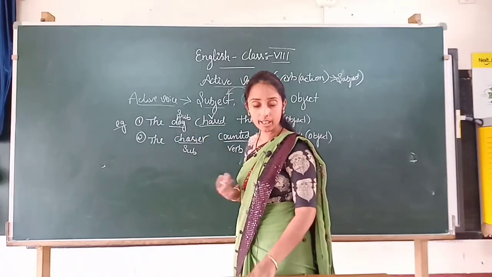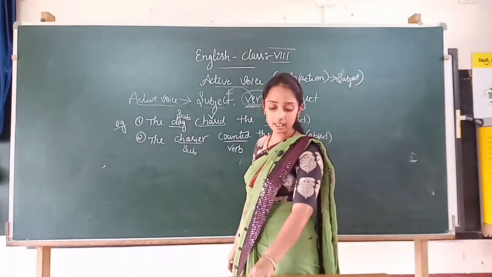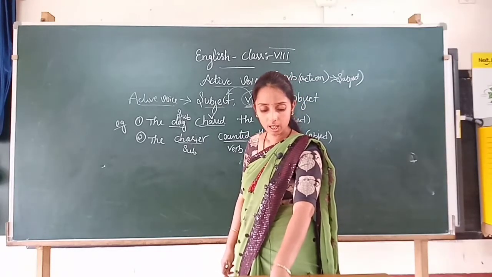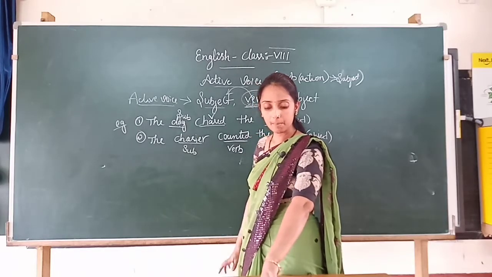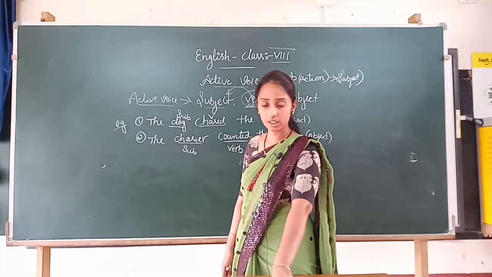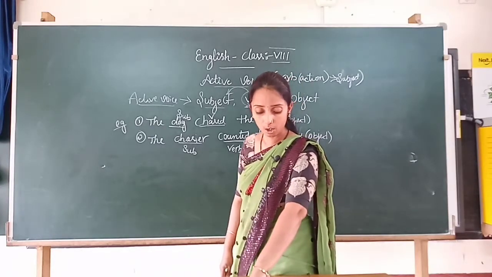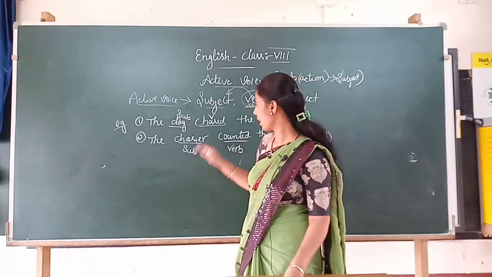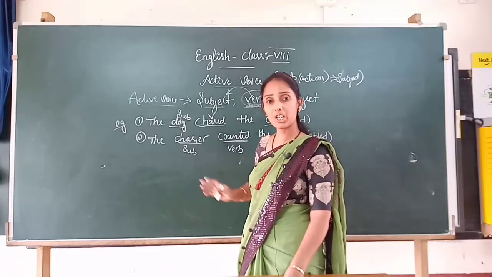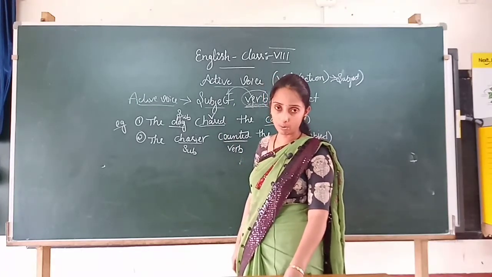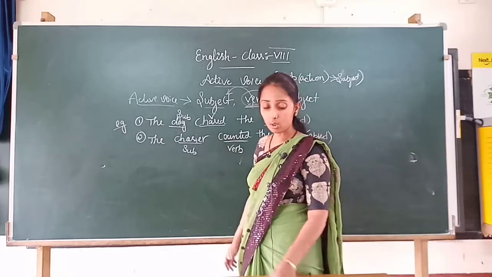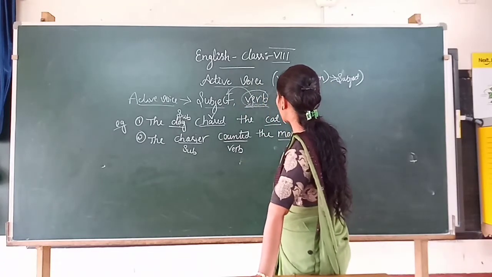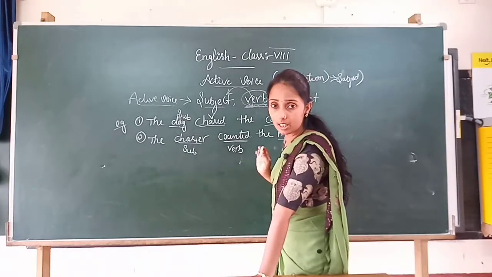Then the next clue, in the next line: active voice emphasizes the person or object performing the action. So what is the main thing? That is the verb. Who is doing that verb action? That is important in the active voice. Is it clear? This is the active voice. So what is active voice? In the active voice, the subject is doing the action or the action is done by the subject. That is the active voice.